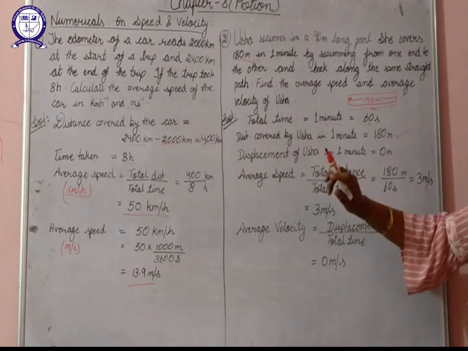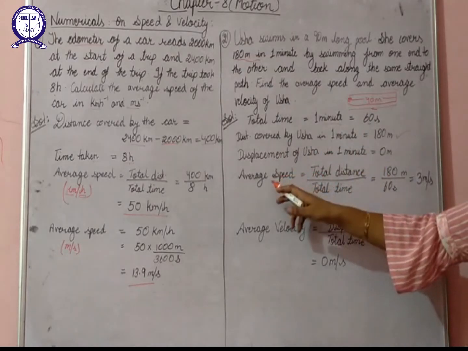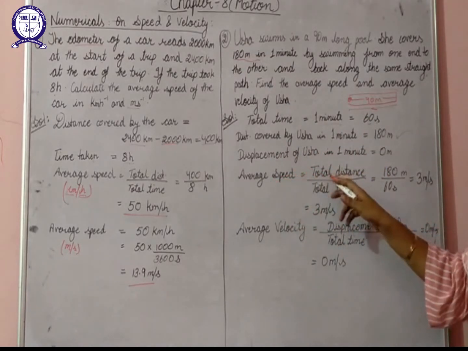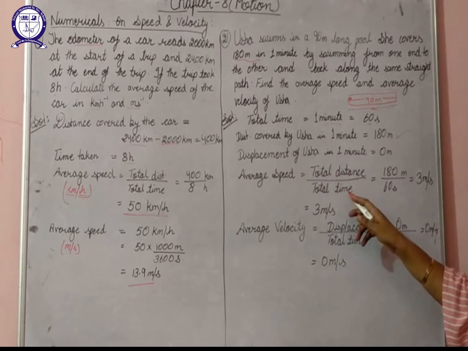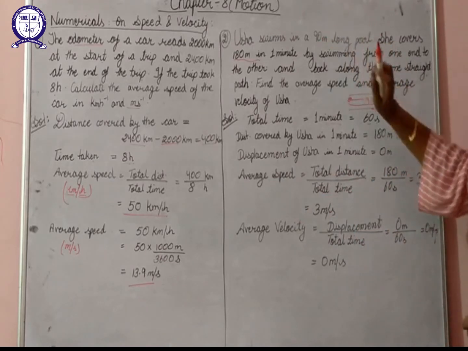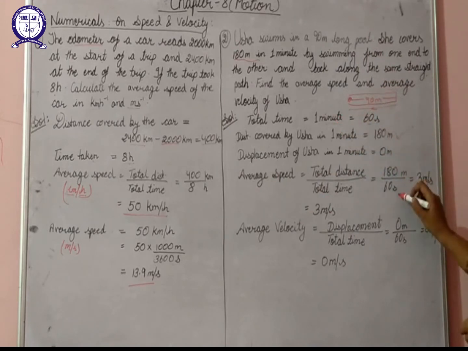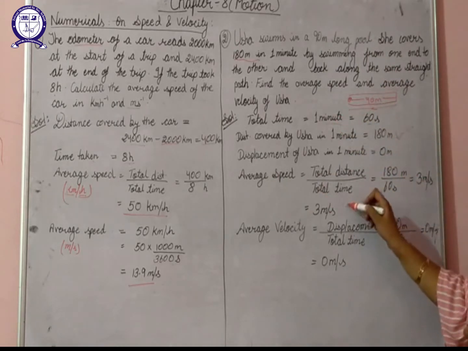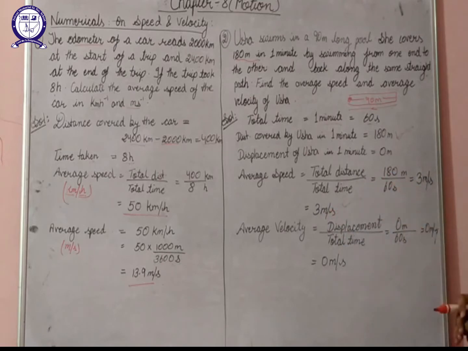Next is displacement. Why do we require displacement? Because for calculating average speed we want total distance divided by total time. So the distance is 180 meters, as clearly given in the question. Time is 60 seconds. So on substituting the values you will get your answer to be 3 meter per second.